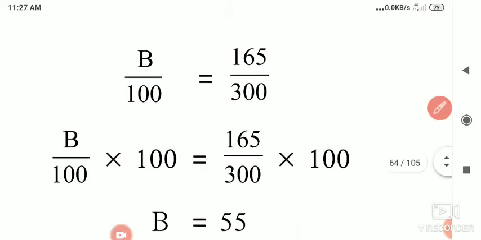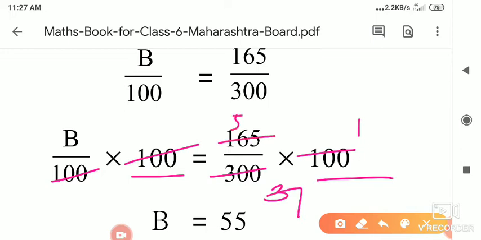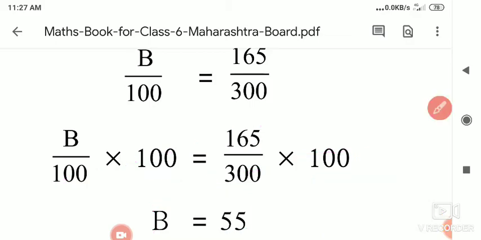Now another method of solving: we have to cancel this 100. So multiply both sides of the equation by 100. This 100 gets cancelled with this 100. 100 ones are 100, 100 threes are 300, 3 ones are 3, 3 fives are 15, 1 remains, 3 fives are 15. So 55% work of the Zakhangaon was completed.